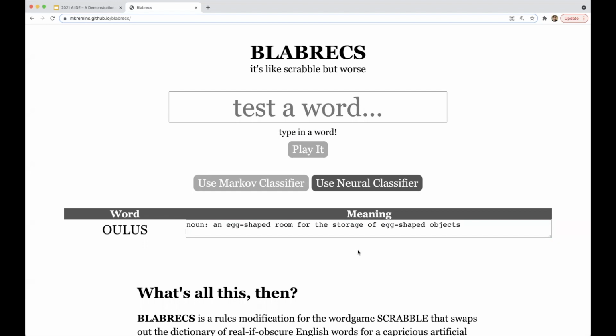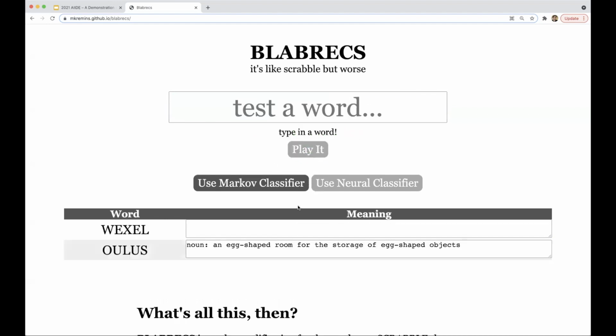There's actually 2 different modes of judging that can be used. So you might remember that the word Wexel, as we tried earlier, is not valid according to the Markov chain-based classifier, which is the default classifier and the first one we created in making Blabrecs. But if you switch over to the neural classifier created by my friend Isaac Karth, you can see that in this case, Wexel looks good to me, and this word can now be played. And as you can see, you can go on defining these words, playing them on the Scrabble board, and maintaining an active Scrabble session using Blabrecs, this AI-based judge, as the arbiter of what counts as a valid word, rather than the English dictionary, as you would in a normal game of Scrabble.